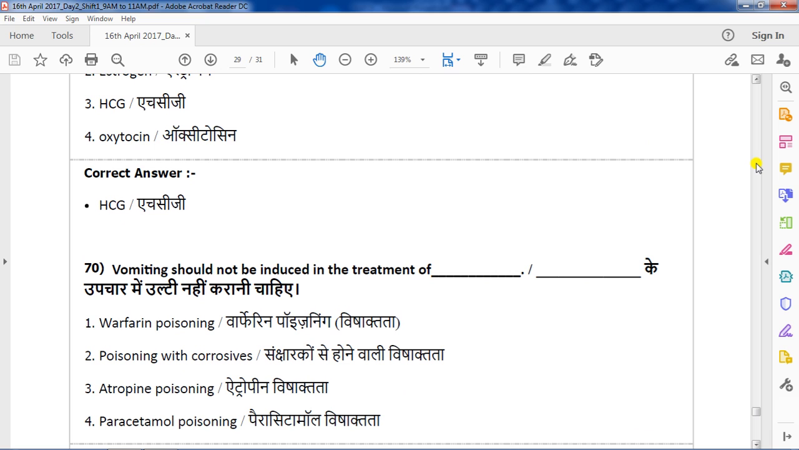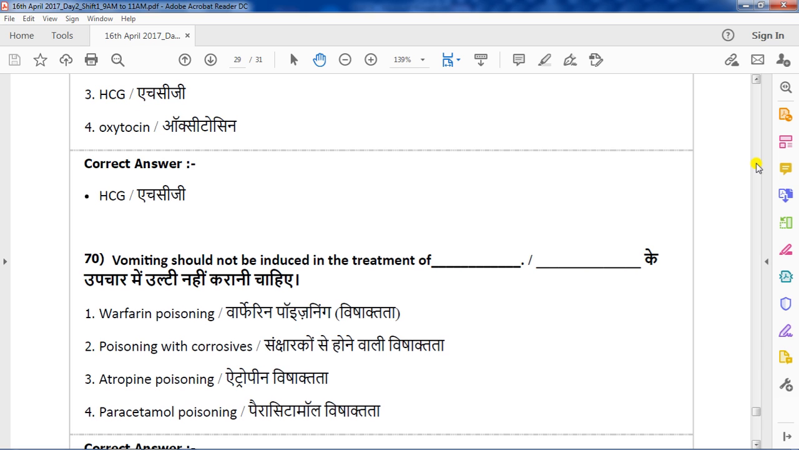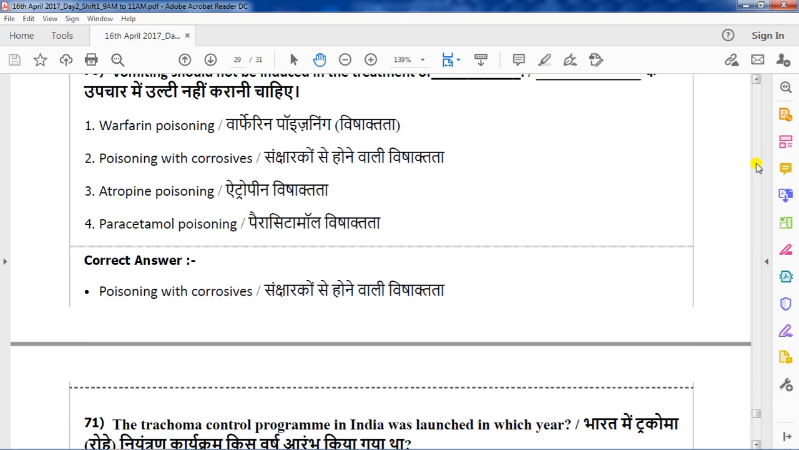Question number 70. Vomiting should not be induced in the treatment of. Options are warfarin poisoning, poisoning with corrosives, atropine poisoning, paracetamol poisoning. The correct answer is that vomiting should not be induced in the treatment of poisoning with corrosives. That is option 2.